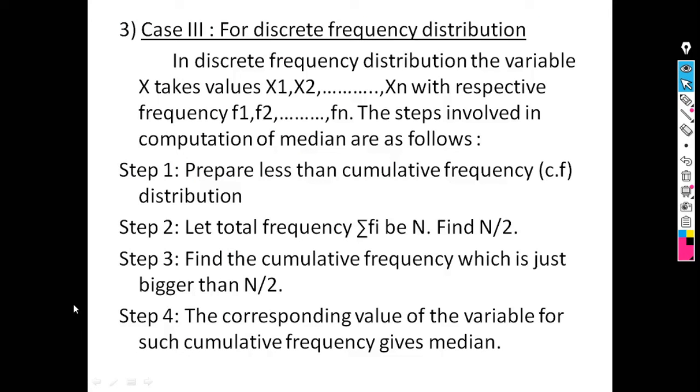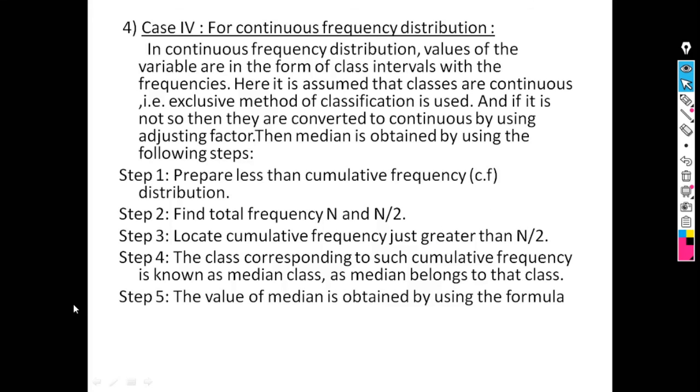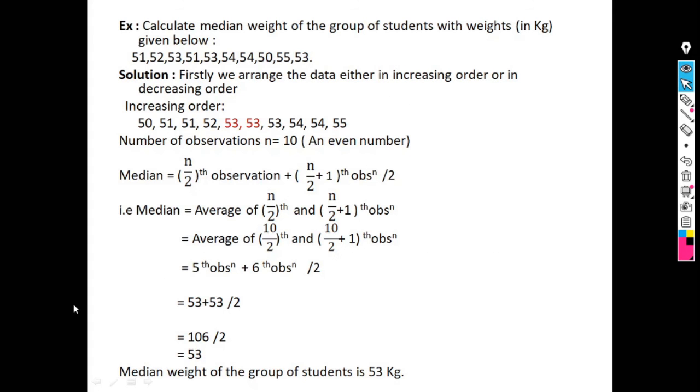In the next lecture, we will see the calculation of median for discrete frequency distribution and the calculation of median for continuous frequency distribution. Thank you.